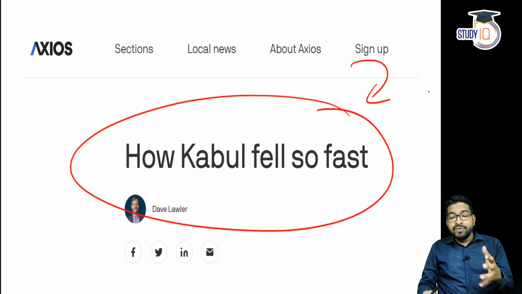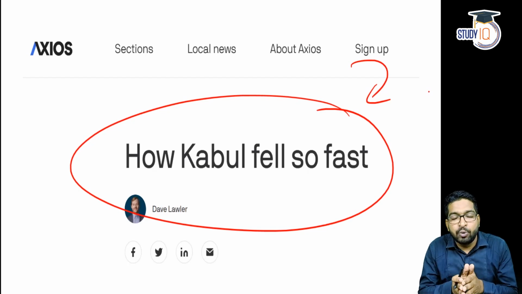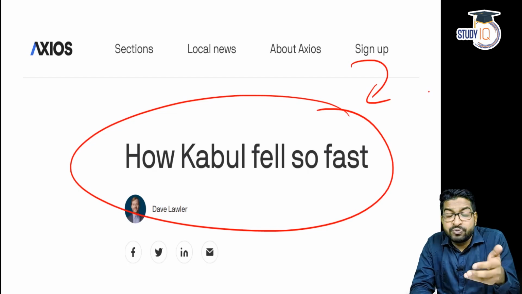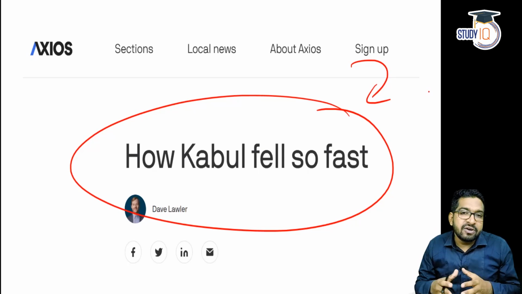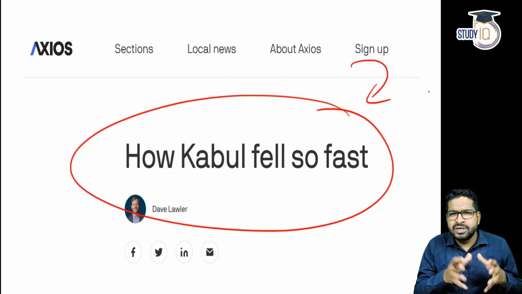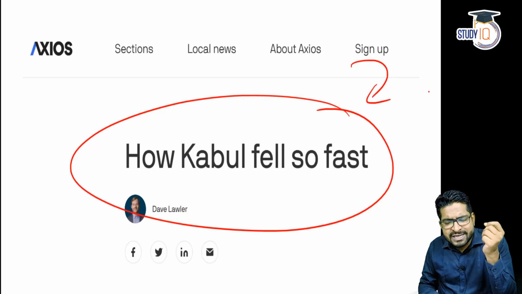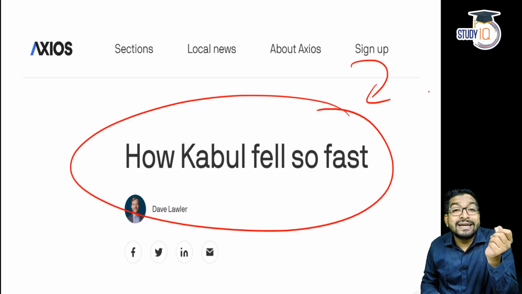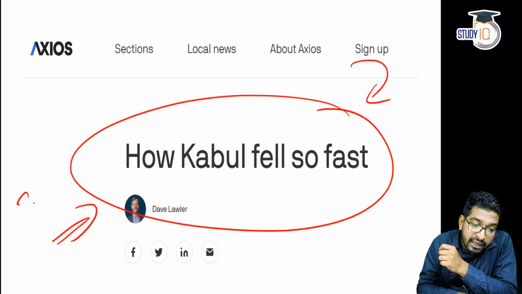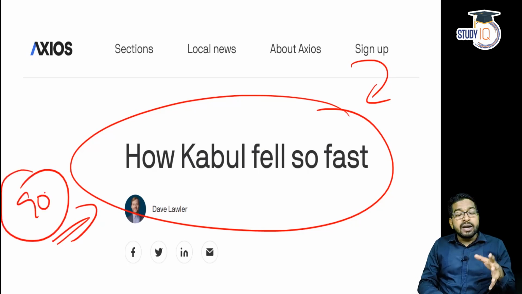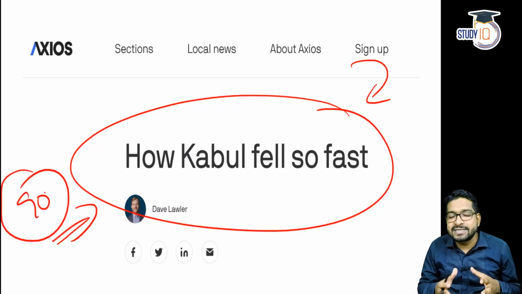I hope you remember that Kabul fell on 15th August. We were celebrating Independence Day, and that day evening, the Talibani fighters encircled Kabul. Just a week before that, 5 or 6 days before, the United States intelligence report came up which said that Kabul might fall in 90 days. But what happened? Within 6 days, Kabul fell.